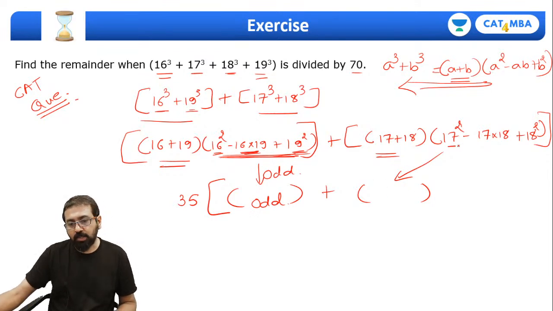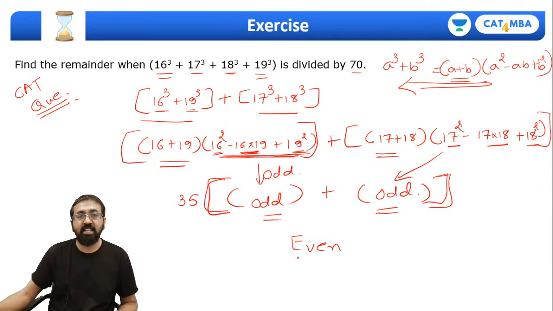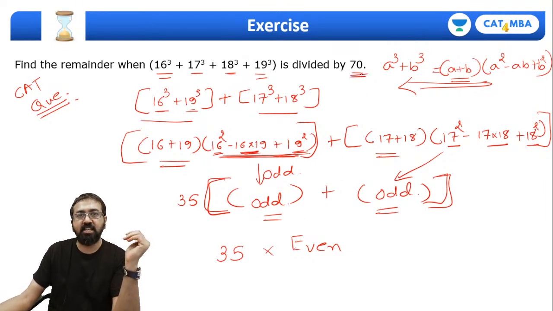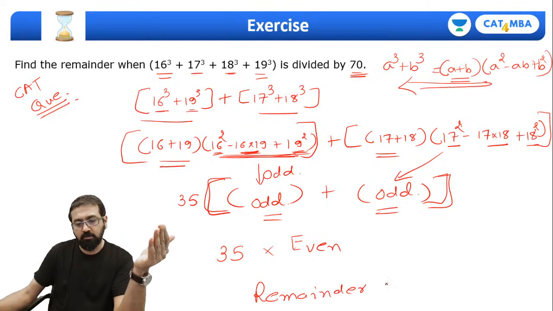Plus, in the same way, if you look at this one, odd, even, even, it's going to add or subtract up to an odd number only. Can I say odd plus odd is nothing but an even number? So ultimately this bracket result is going to be an even number into 35. Now any even multiple of 35 is of course completely divisible by 70. Yes guys, any even multiple of 35 is going to be completely divisible by 70. So what will be the remainder over here? The remainder will be equal to 0, as simple as that, when we divide this by 70.